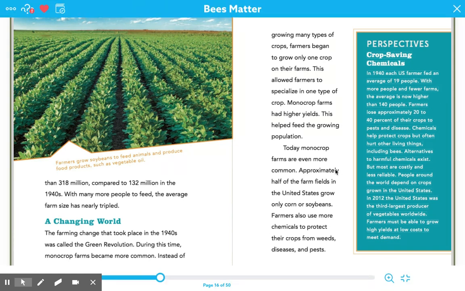Okay, after reading that in this section right here, what can you infer about the higher use of pesticides on crops when it comes to bees? Think about that for a second. What can you infer about the higher use of pesticides on crops when it comes to bees?